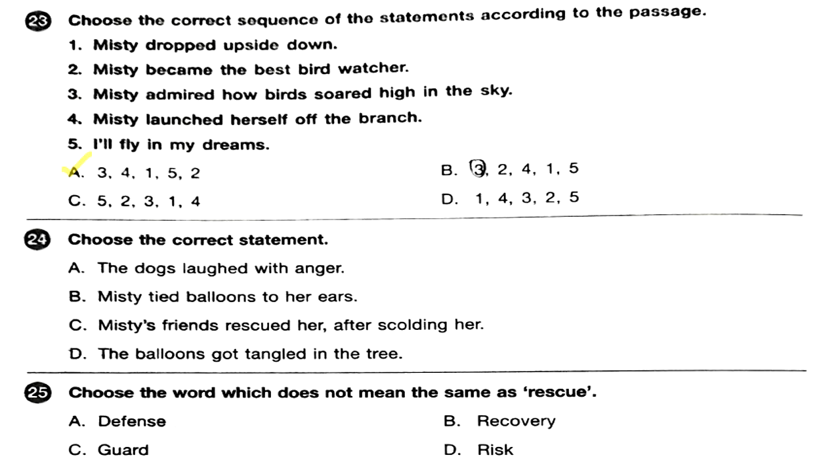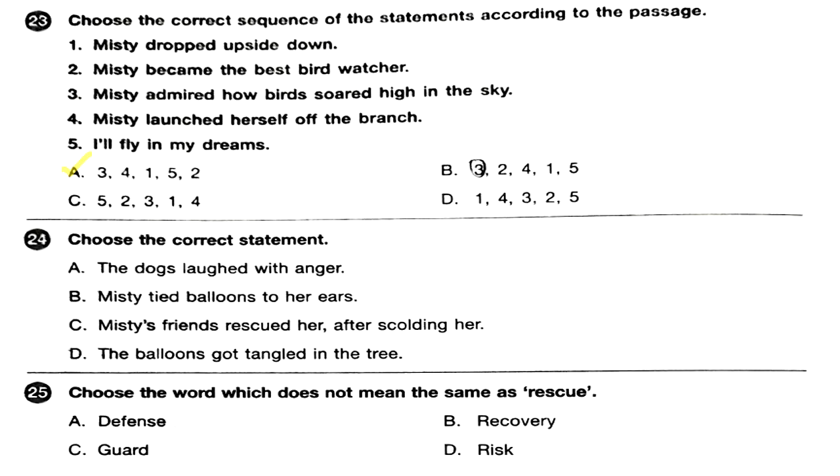So first thing, Misty admired how birds soared high in the sky. Okay? So that is 3. Then Misty launched herself off the branch. 4. Then Misty dropped upside down. 1. Then Misty said, I will fly in my dreams. So 5. And then Misty became the best bird watcher. Hence, answer is A, which says 3, 4, 1, 5, 2, which is the correct sequence of statements. Okay, option A.